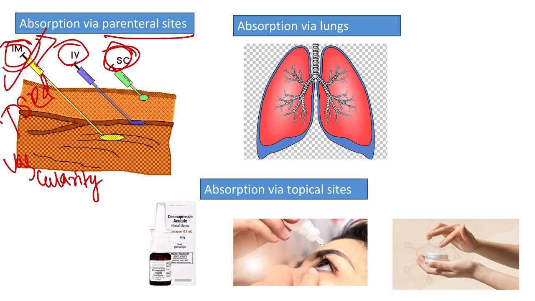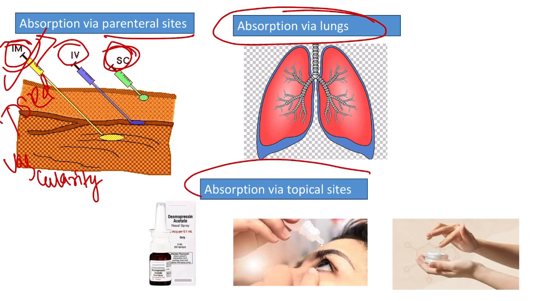Now coming to the next method, that is absorption via the lungs. Drugs like general anesthetics, then we have salbutamol, that is beta 2 agonist, then we have disodium chromoglycate, are absorbed by simple diffusion from the pulmonary epithelium, that is the epithelium which is covering the lungs, and absorption is rapid because of the larger surface area and high vascularity of the lungs. And here also the first pass metabolism is bypassed.